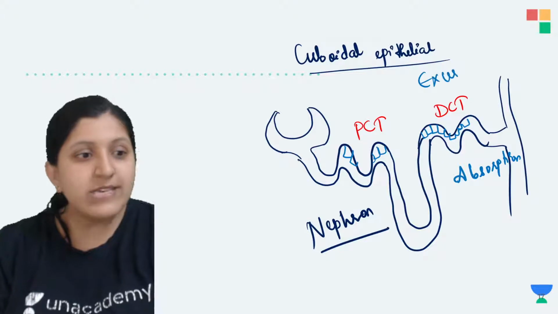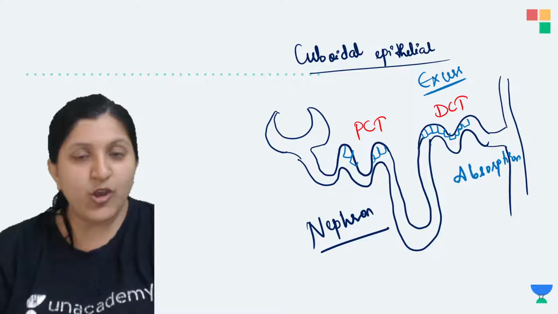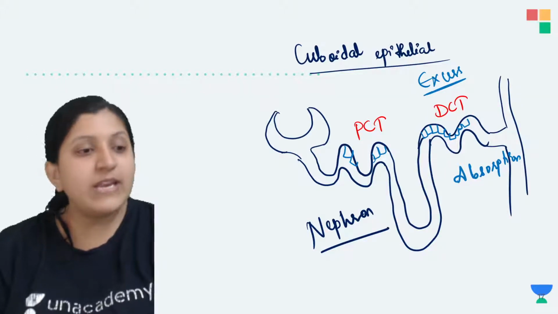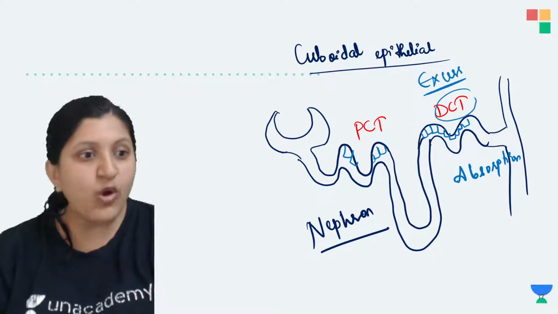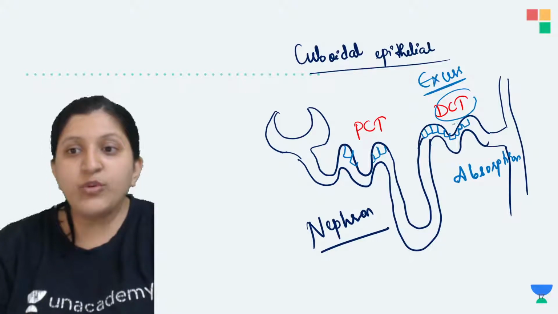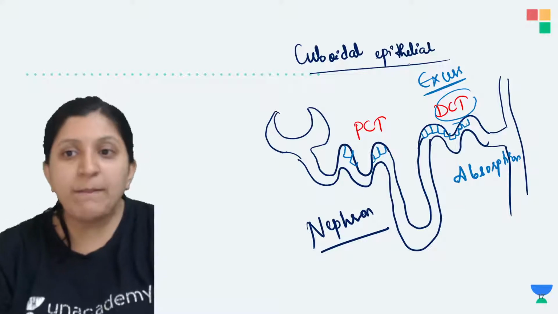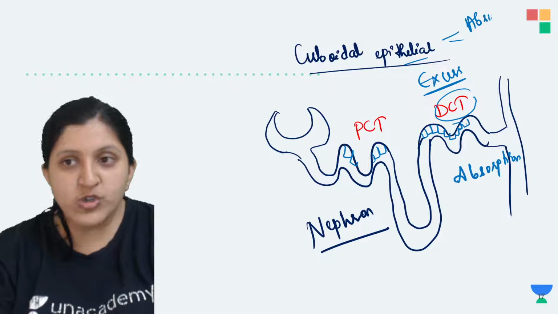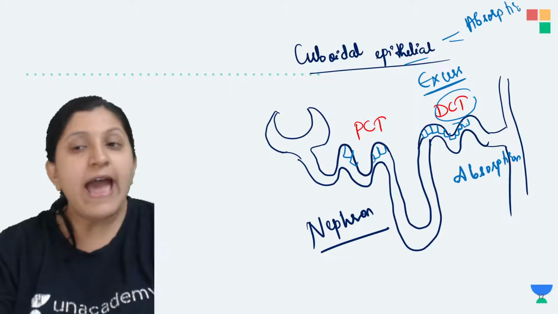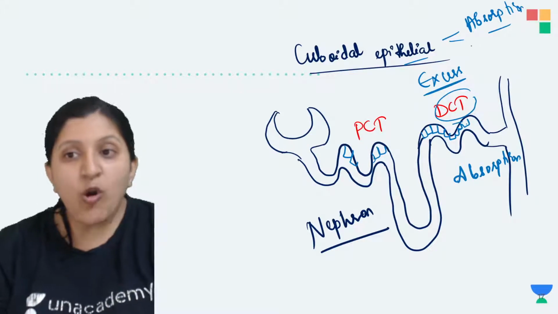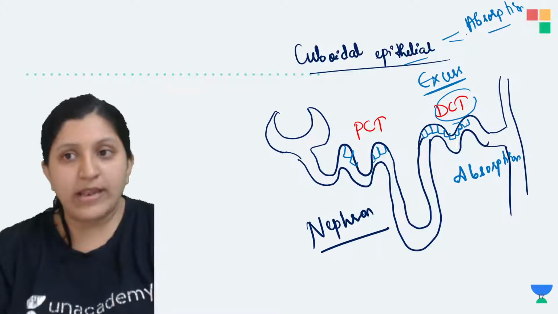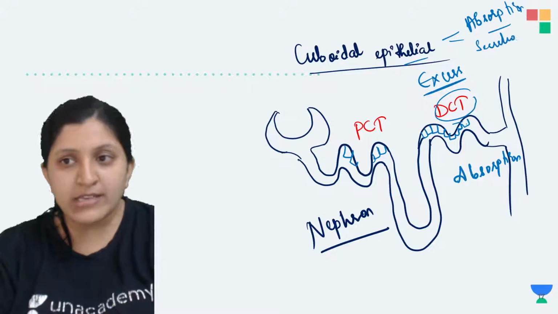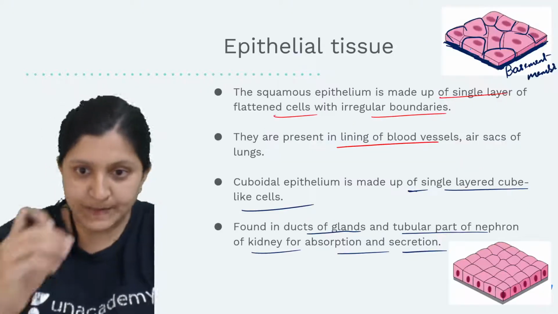The excess medicines will be secreted here at the DCT, the distal convoluted tubule. So the cuboidal epithelium itself does the function of absorption of water and glucose, and the secretion of the excess is also done by this cuboidal epithelium.